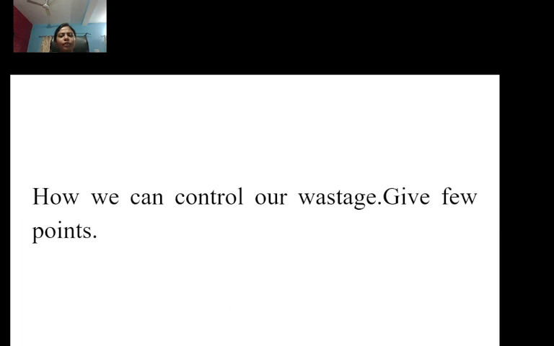Now, how can we control our wastage? Give a few points, student. Yes, by doing the recycling process. Very nice. If someone's phone is broken or not working, they can go to a mechanic or a shop where recycling is done, so that they will recycle it and the wastage will be controlled this way, right?